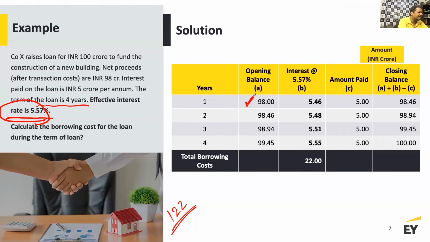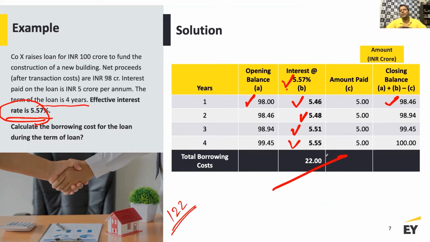Opening balance is 98. Effective interest rate, the information is 5.57. Apply that, you get 5.46. This is your revised 5 which is paid out to the bank. My revised carrying value of the loan is 98.46. And then again, I apply the same percentage. It's 5.48, 5.51, 5.55. My total interest, which I'm going to pay, is 22.